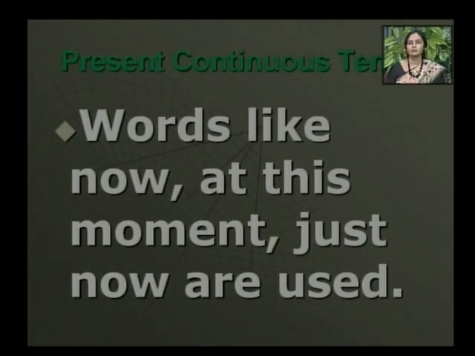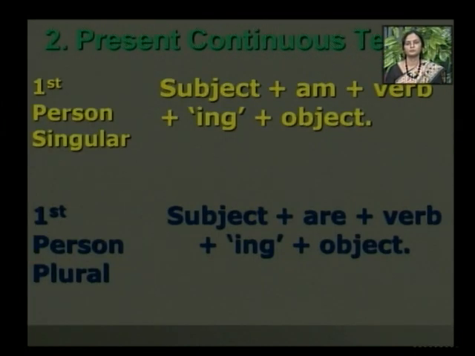Remember that words like now, at this moment, just now are used in the present continuous tense. For example, now means અત્યારે હાલ, at this moment, આ ક્ષણે, just now, again અત્યારે હાલ જ. These types of words are used in the sentences of present continuous tense.